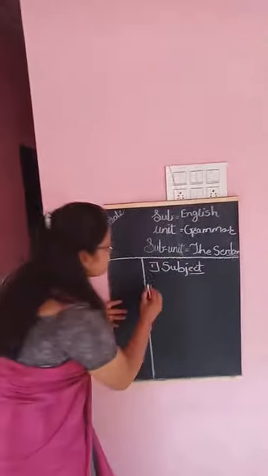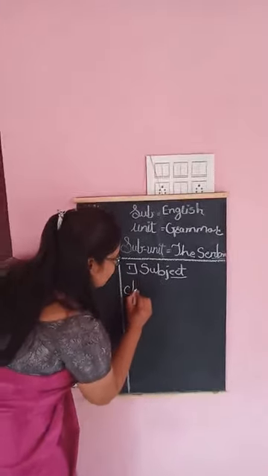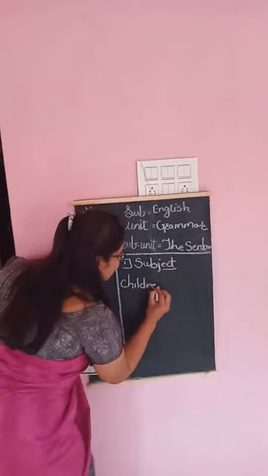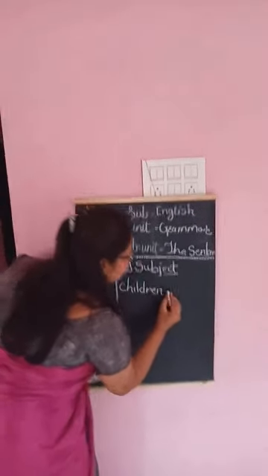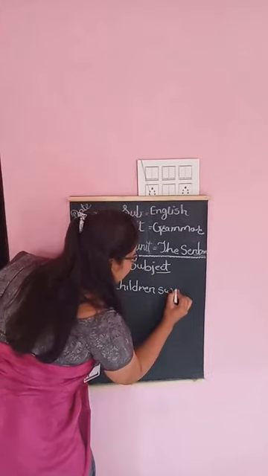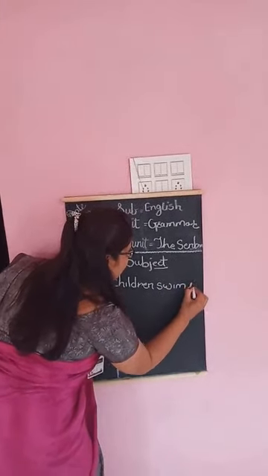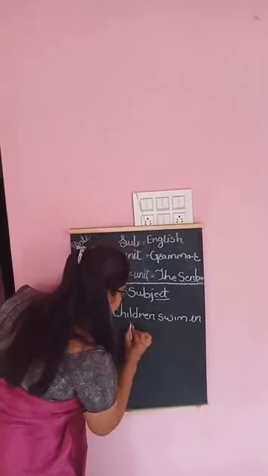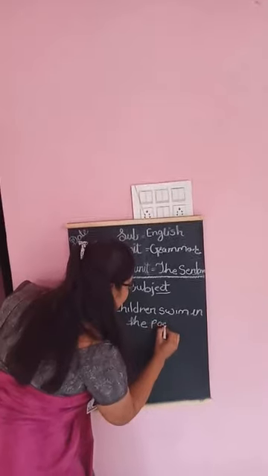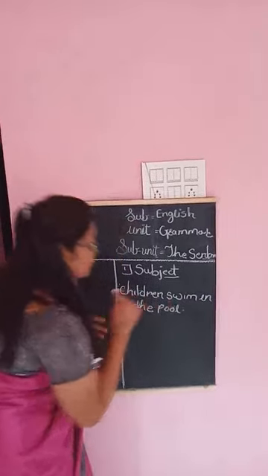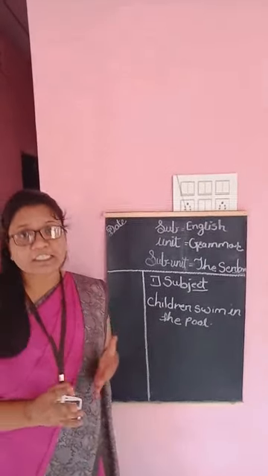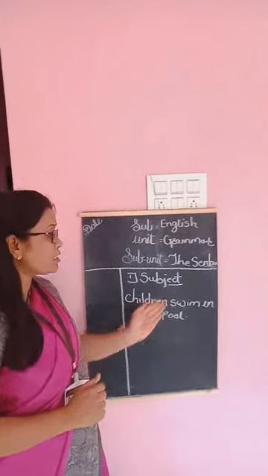For example, "Children swim in the pool." This is the sentence, and we have to identify the subject in it.